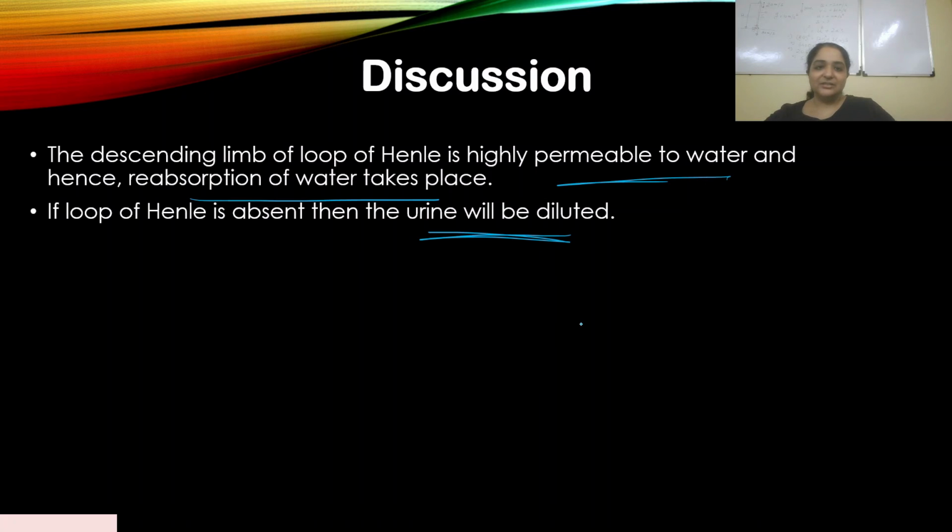If the loop of Henle is absent, the hyperosmotic region wouldn't be created. Then obviously electrolytes wouldn't be able to be reabsorbed, and you can't pull out water along with that either. So it would not form a concentrated urine, it would be a dilute urine. This is a hypothetical situation, but it helps you understand how the loop of Henle actually works.